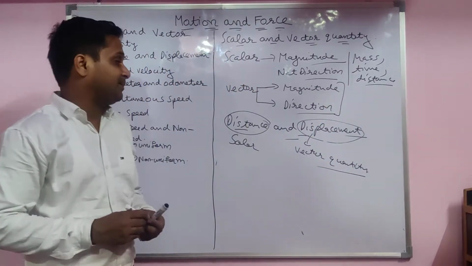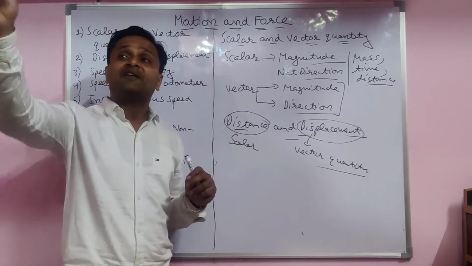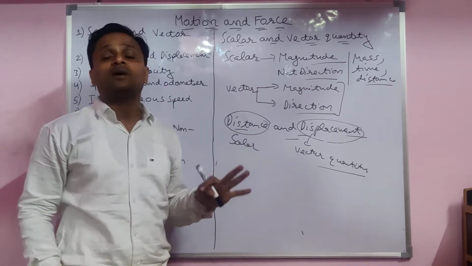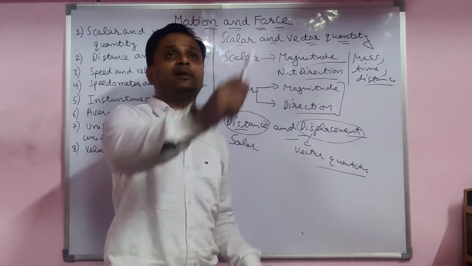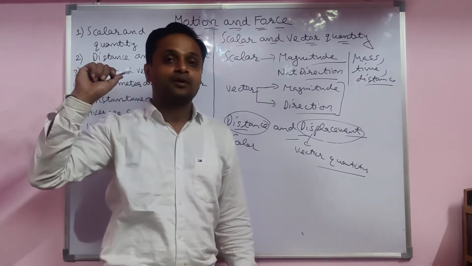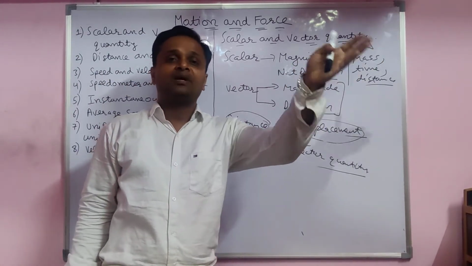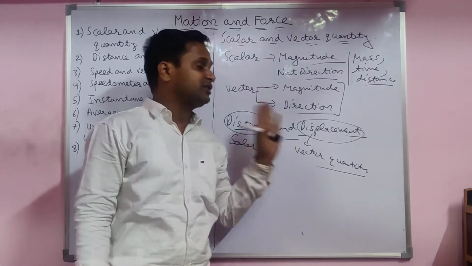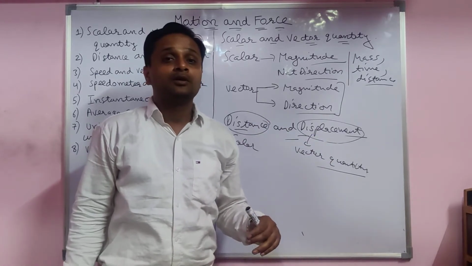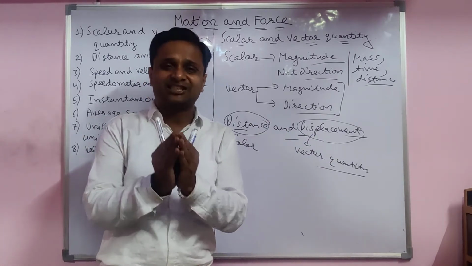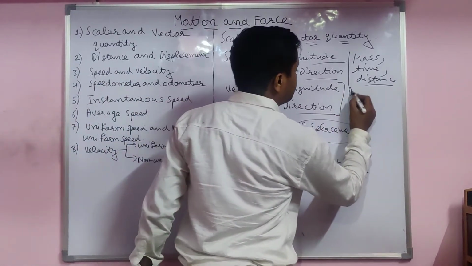When I talk with you, for example, I already told you, when we go from Davali to Bathinda, the distance is 34 kilometers. This was the distance only. At that time I am not talking about the direction, whether you go from the Malod side or that side. But when I talk about direction, we have to go to Bathinda, that is 40 kilometers from the Malod side, then you are talking about displacement, not distance. So when we talk about magnitude also and direction also, then it is a vector quantity. That is displacement. So here you have to write displacement.